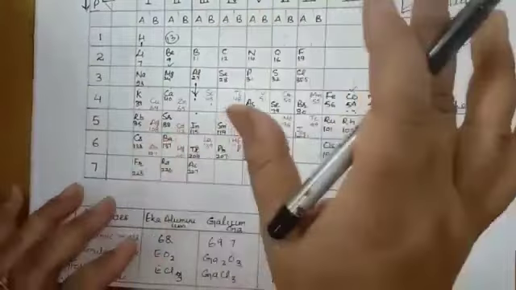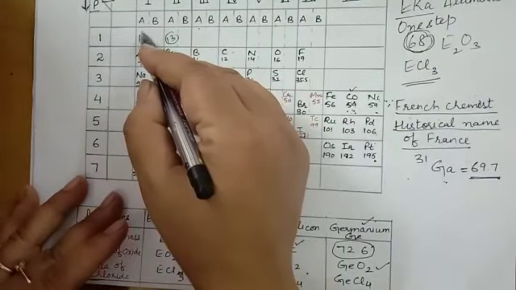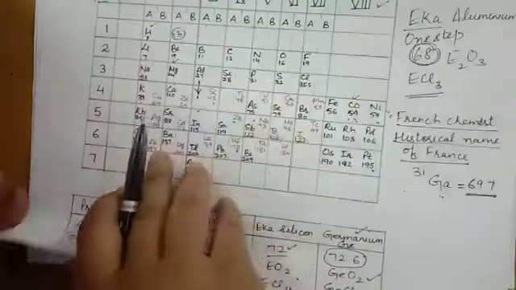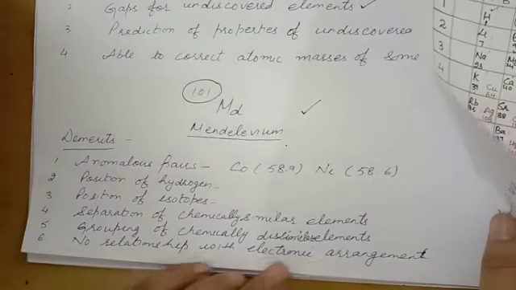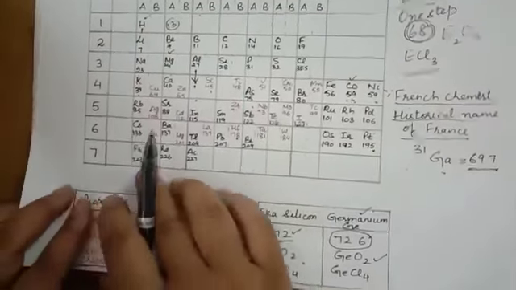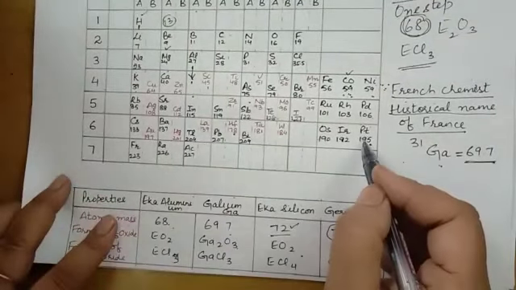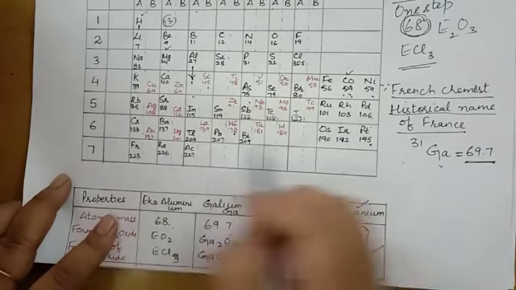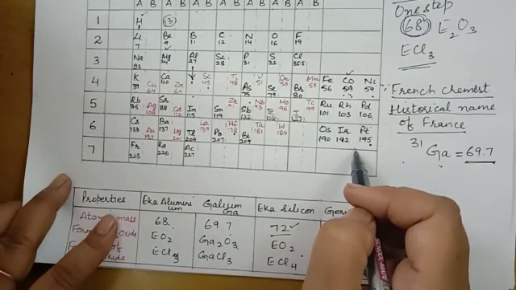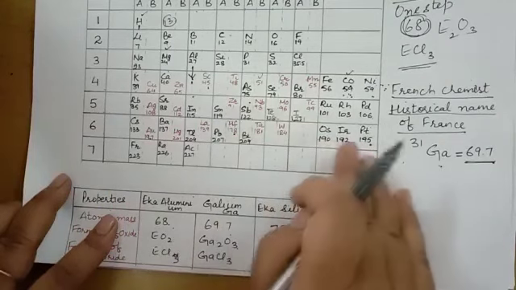He remained quiet about the isotopes of hydrogen. Then separation of chemically similar elements. Some elements show the same properties, such as platinum and gold, but they are far apart. They are separated from each other.